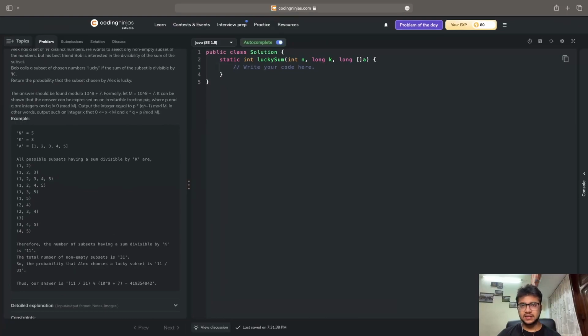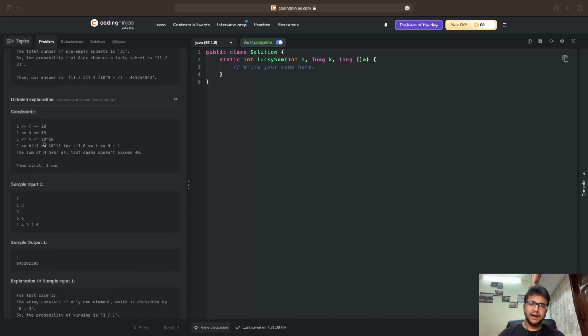So this question is actually very interesting. We have to basically select a subarray or subsequence whose sum is divisible by k from the array A that is present over here. If you look at the constraints, the value of k can be as high as 10 to the power 16. Because this value is very high, if we have to think of a method to reduce the time complexity, even dynamic programming is going to be too high because the size of k is very, very large.